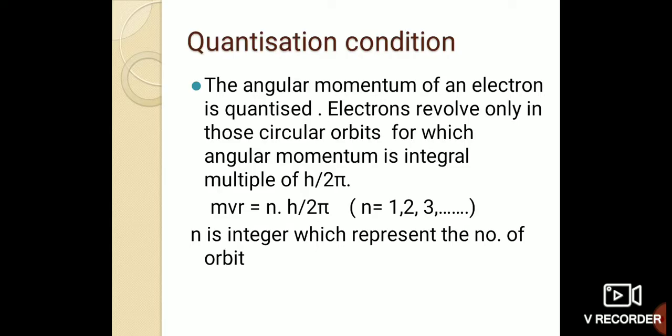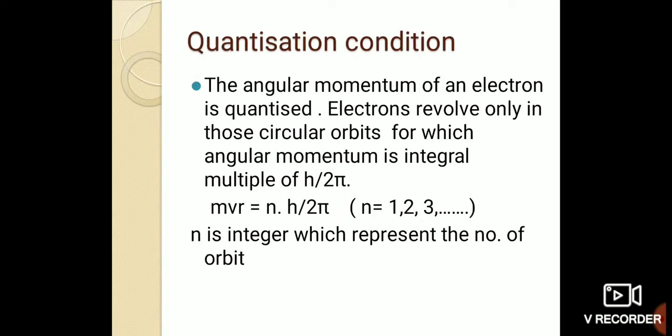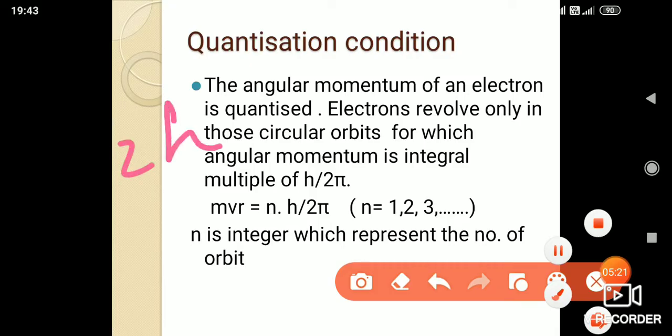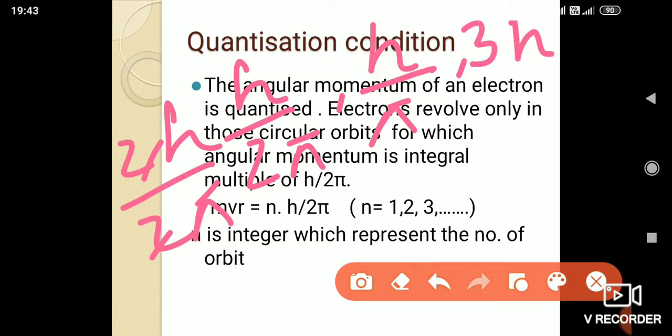For the first orbit, it is 1 times h by 2 pi, or simply h by 2 pi. For the second orbit, it is 2h by 2 pi, or you can say h by pi, because the 2 gets cancelled. Third is 3h by 2 pi.